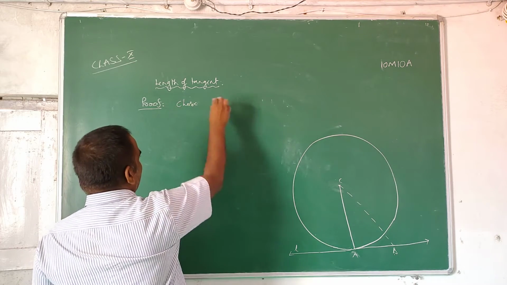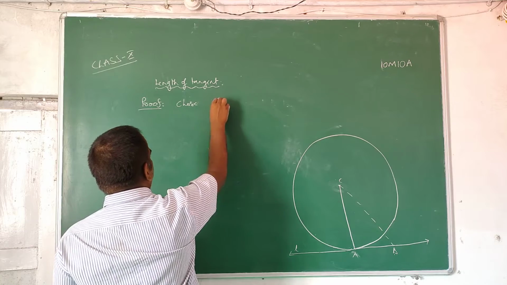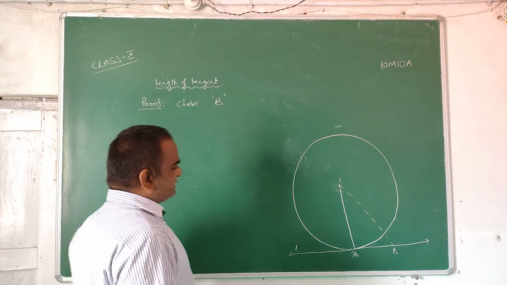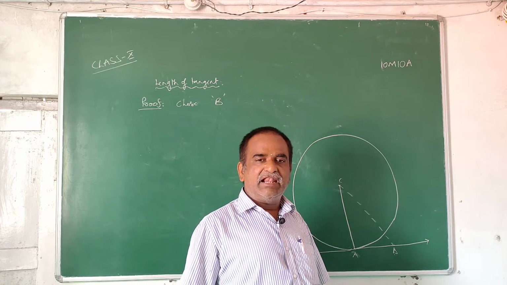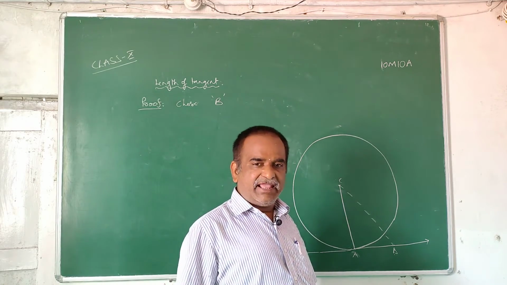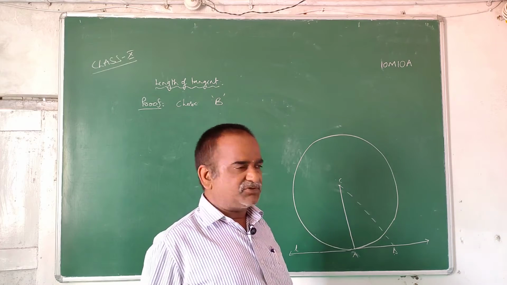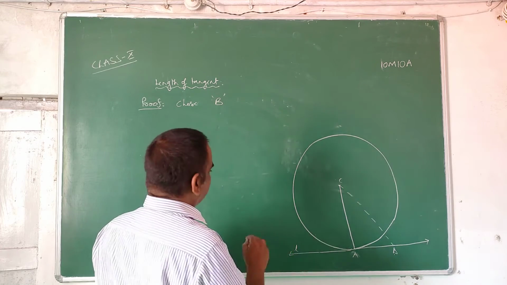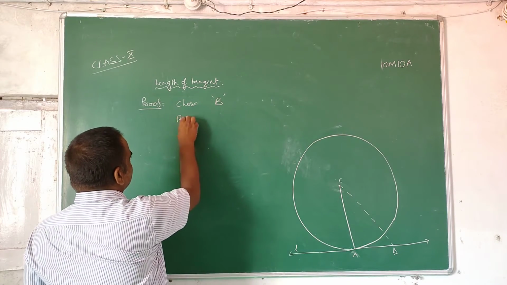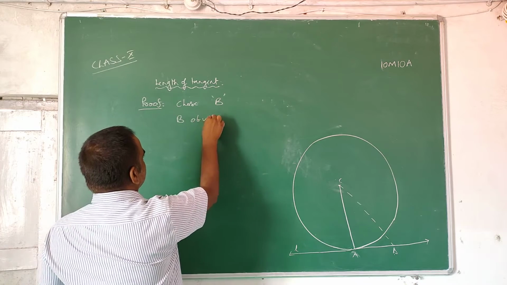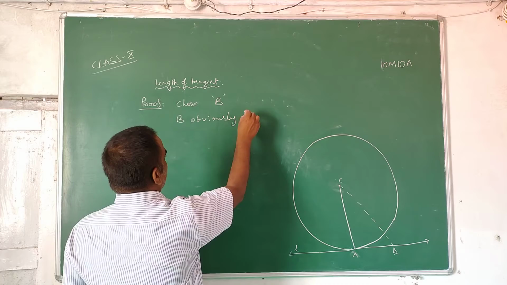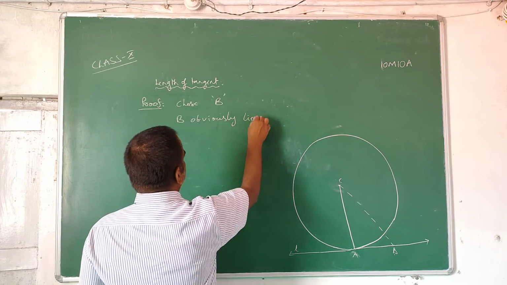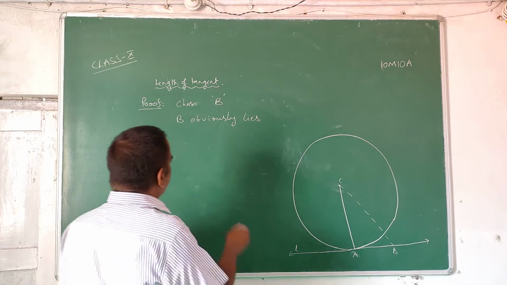Same as what I said, that has to be written, but I am not writing. Choose point B on the tangent line L other than A. That is what we are supposed to write. So that point B obviously lies outside the circle.